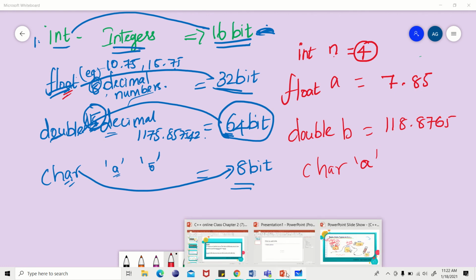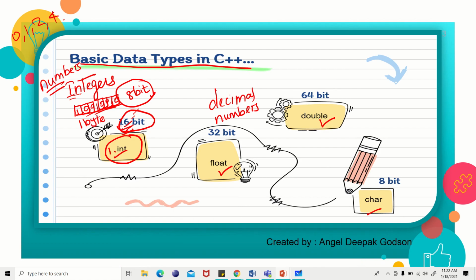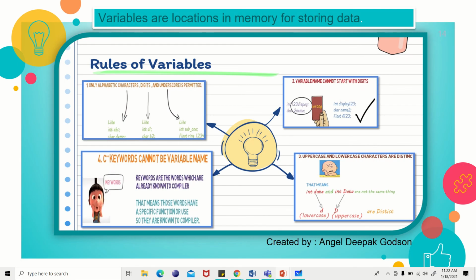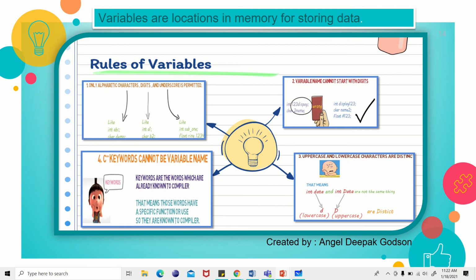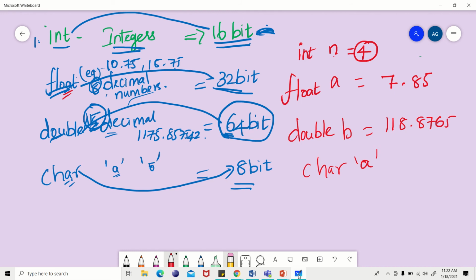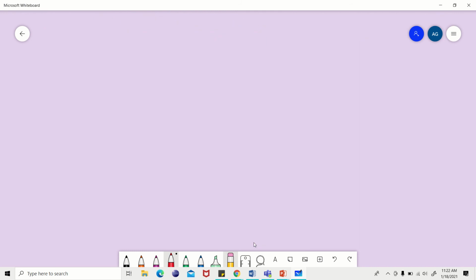So we finished the data types. Next come variables and rules. Let us see what is a variable and what are the rules. Variables are locations in memory for storing data. Now I have to add two numbers, number 1 as 20, number 2 as 10.